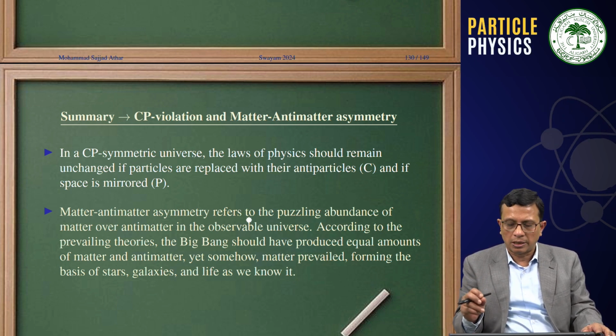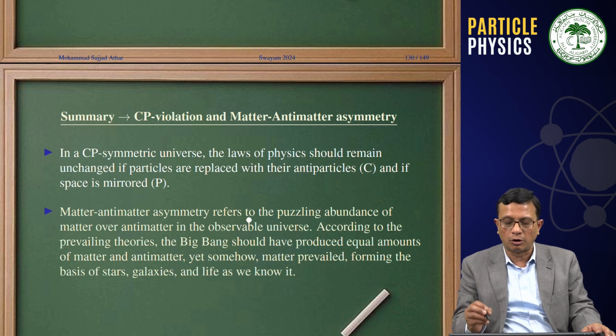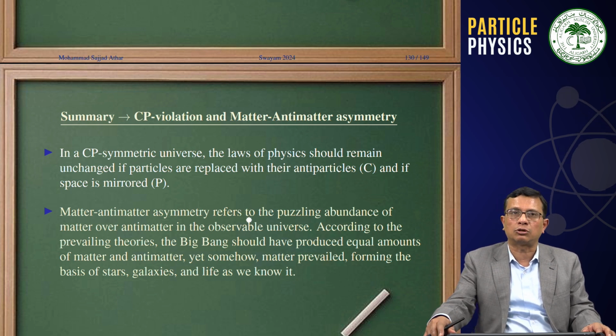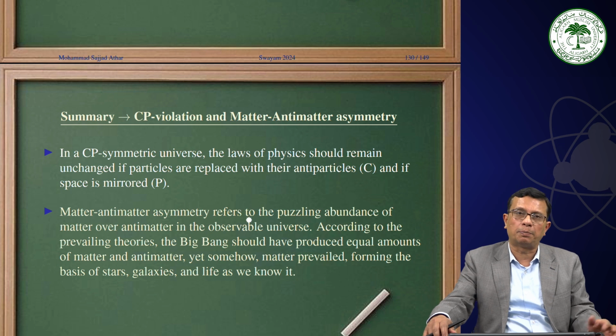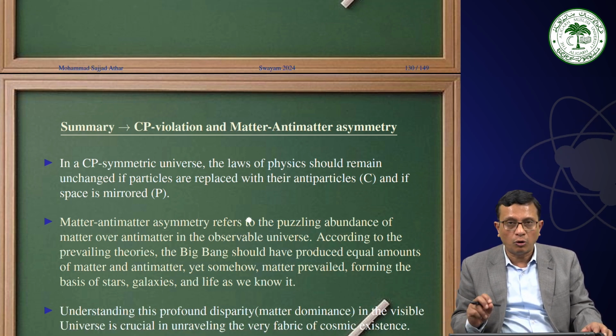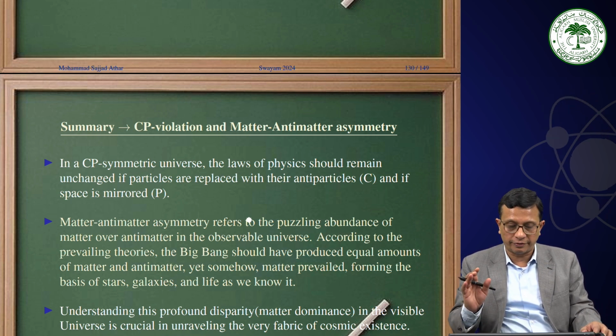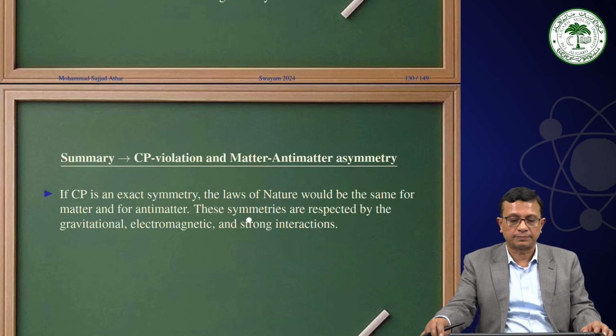According to the prevailing theories, the Big Bang should have produced equal amounts of matter and antimatter, yet somehow matter prevailed, forming the basis of stars, galaxies, and life as we know it. We know that all stars, all galaxies, and life are made up of matter: electrons, protons, neutrons. Understanding this profound disparity, why there is matter dominance over antimatter in the visible universe, is crucial in unraveling the very fabric of cosmic existence.